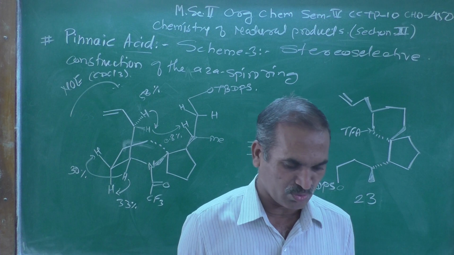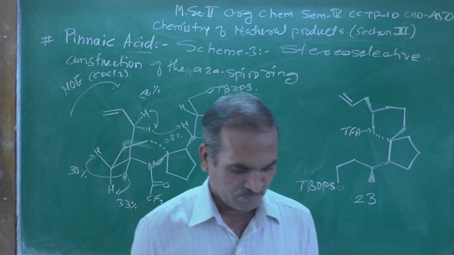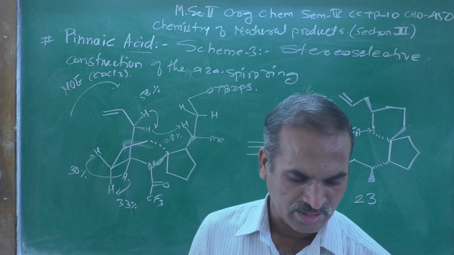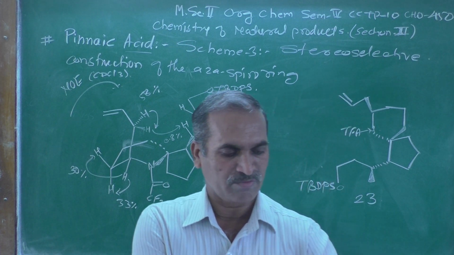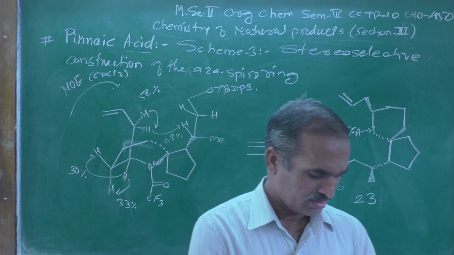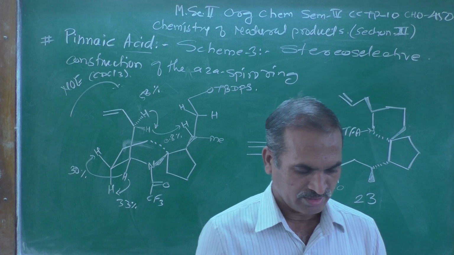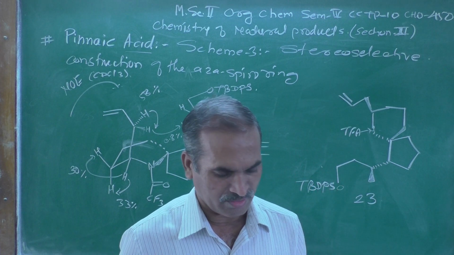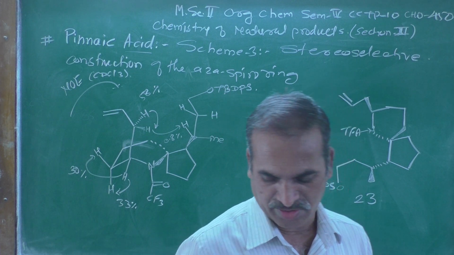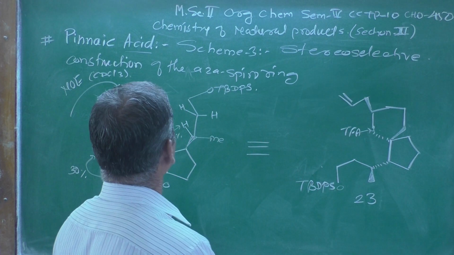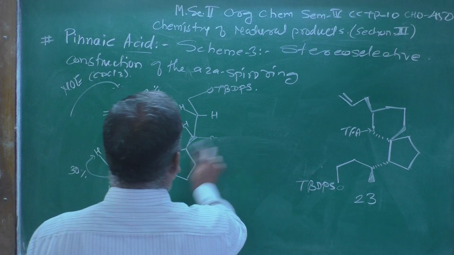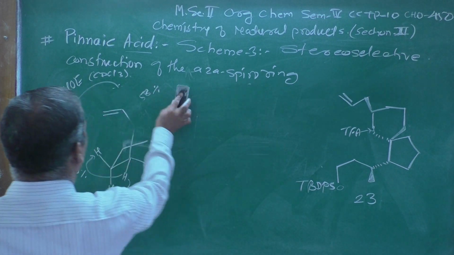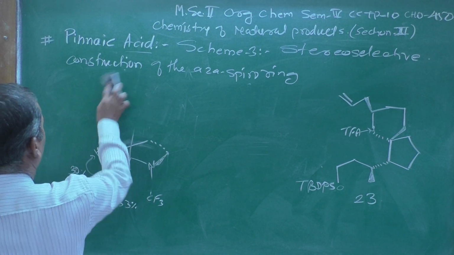That effect is known as the NOE effect, and this is the scheme which I have represented over here, which I have fully explained. The reagents and conditions utilized here we are going to discuss.